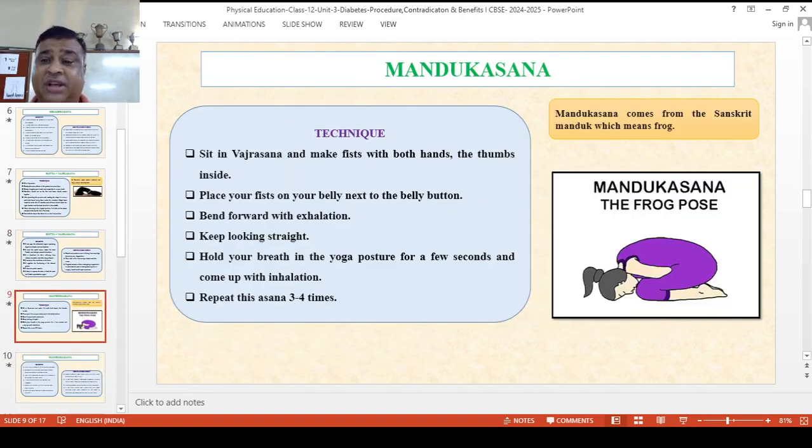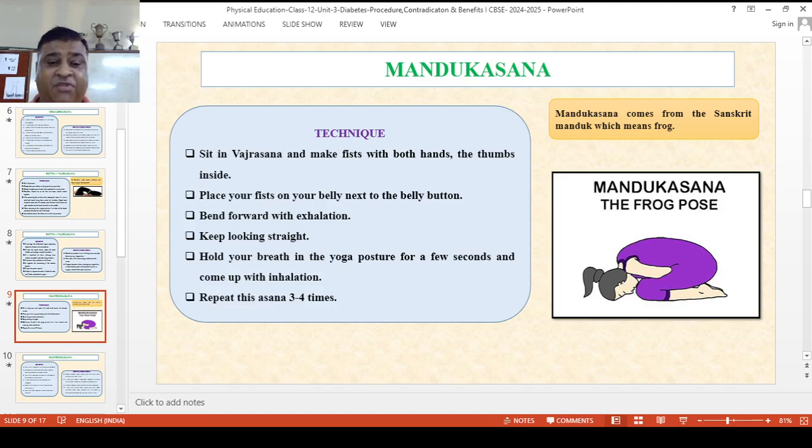Now next is Mandukasana. Mandukasana comes from the Sanskrit word Manduk, meaning frog. It is also known as the frog pose. What is the technique? Sit in Vajrasana, make a fist with both hands with the thumbs inside. Place your fists on your belly next to the belly button.